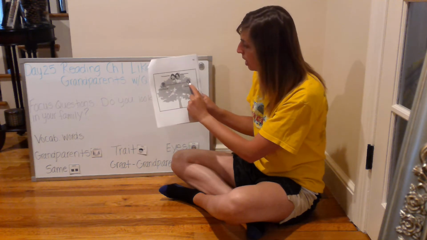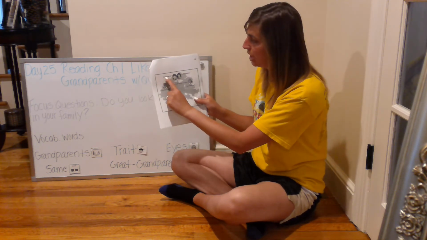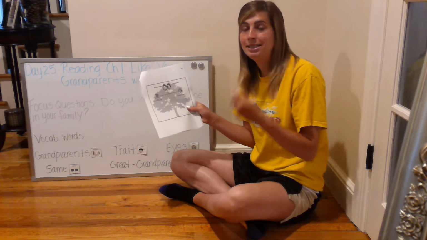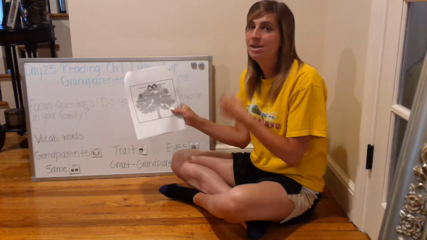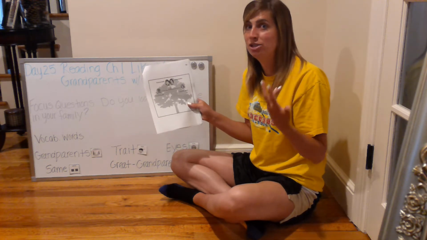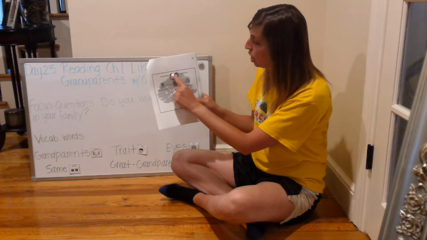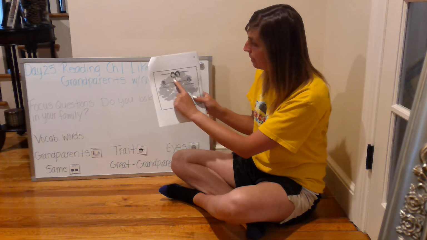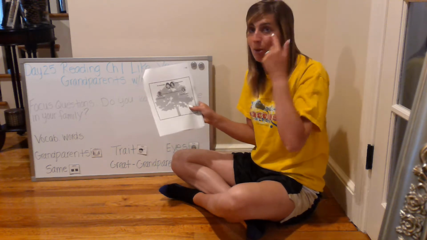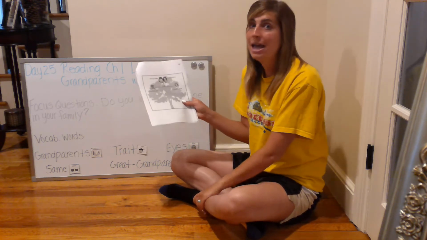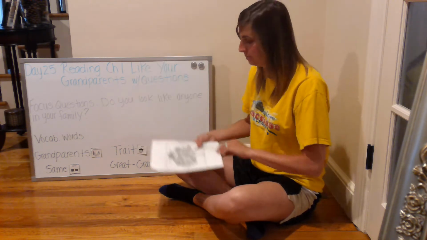So Grandma Barb, so when we go back to the reading, Josh looks like great-grandpa because Josh has the same color hair that is brown as great-grandpa, and Josh has the same color eyes, which are brown as great-grandpa. Going back to the reading, his sister Claire looks like great-grandpa's daughter, Grandma Barb, because Claire has blue eyes just like Grandma Barb, and Claire wants to be a teacher just like Grandma Barb was.